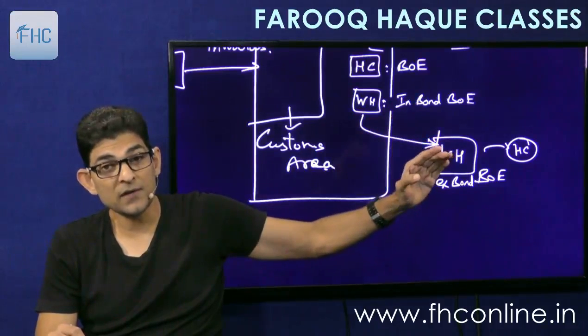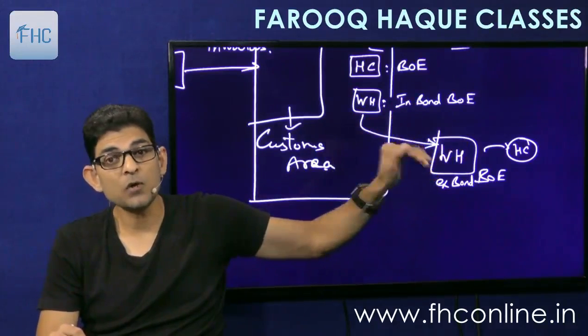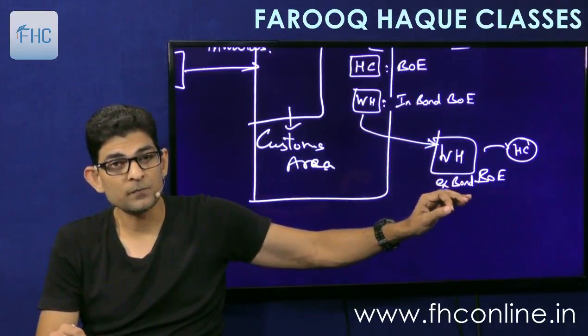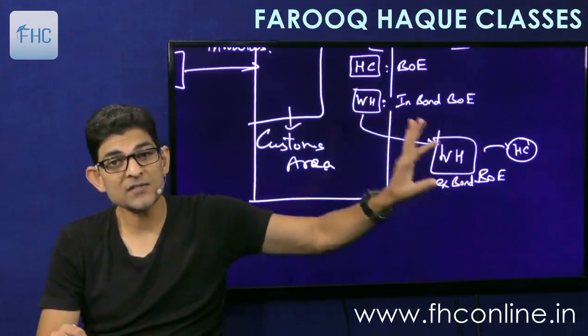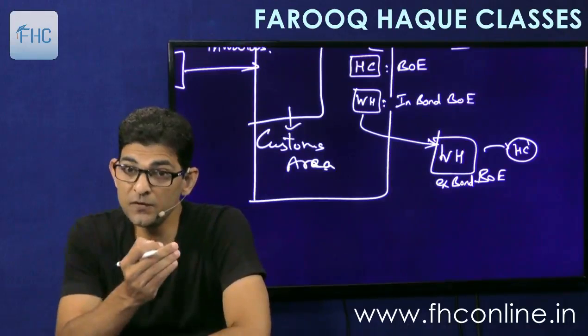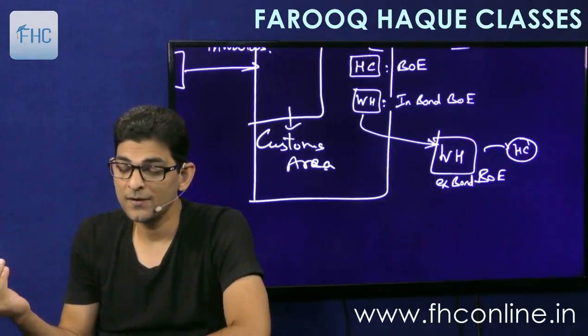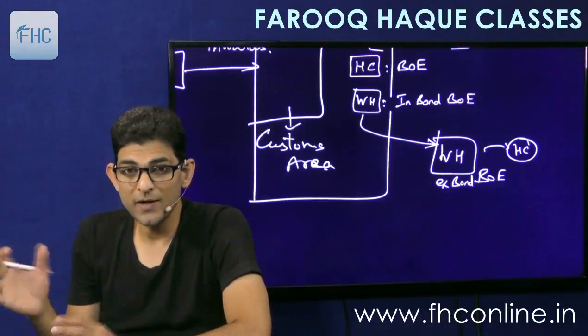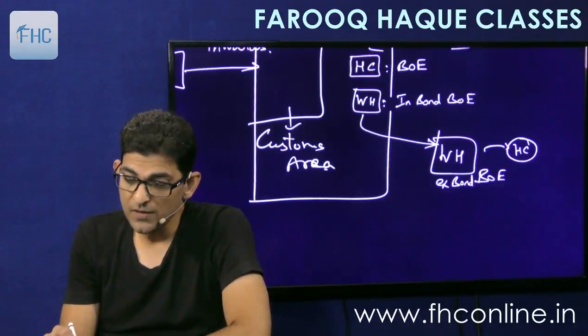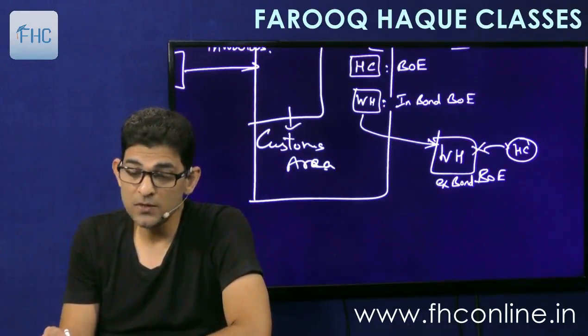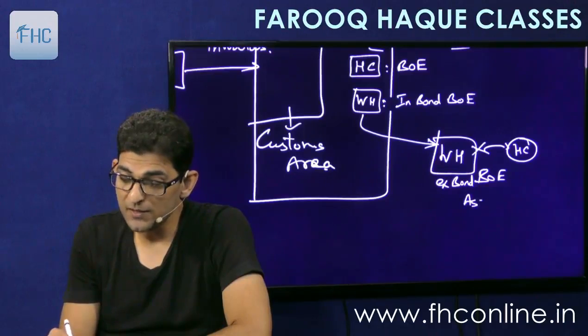Now when we are removing it, we'll have to pay duty. The bond will be cancelled and given back to you. So therefore it will be called an ex-bond bill of entry, meaning removing the goods out of bond. It could be called out-of-bond or ex-bond. So here we'll have to again assess the duty.